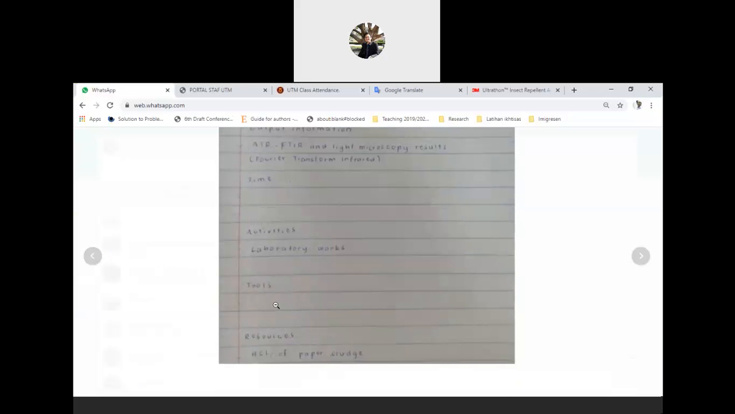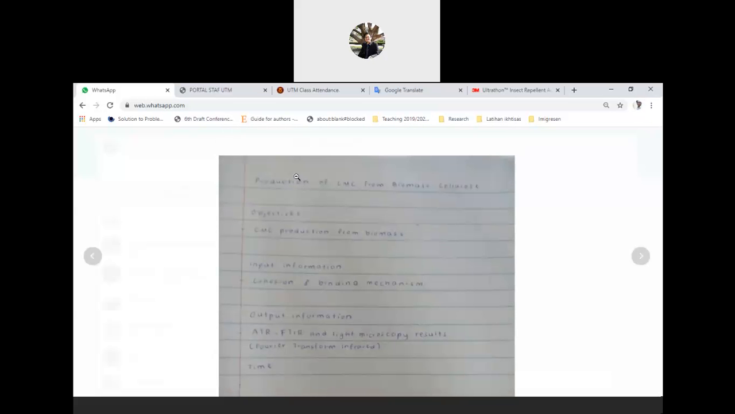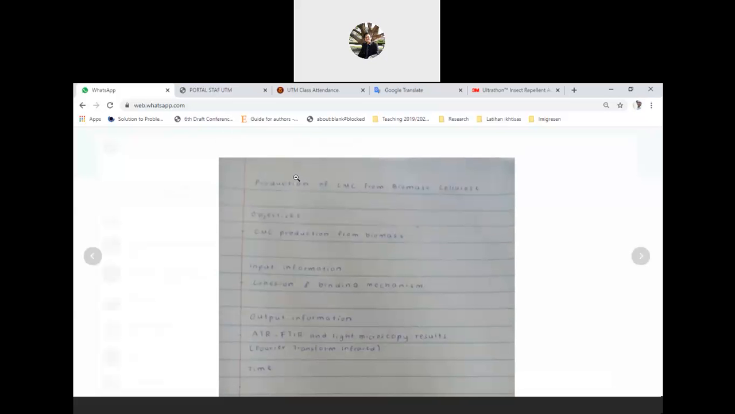For the tools, I think you can put ATR and FTIR in the tools. But I think output is more like information. Microscopic result. Okay, high purity of CMC for the food additive, something like that. Input information: cohesive and binding mechanism. What do you think, Afiq?